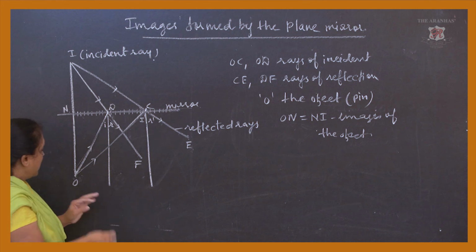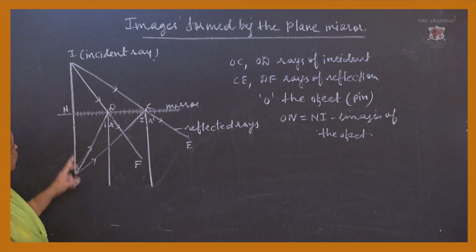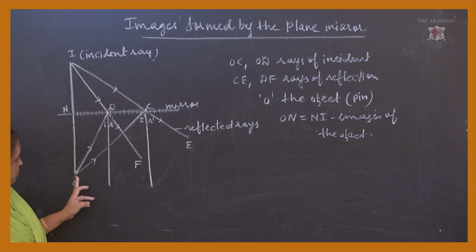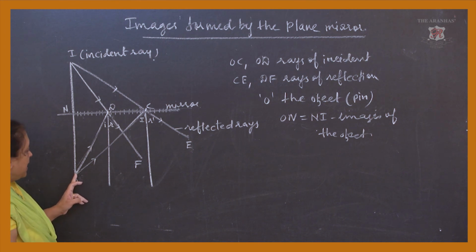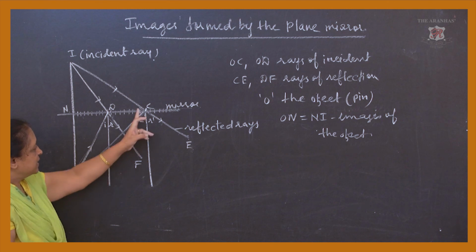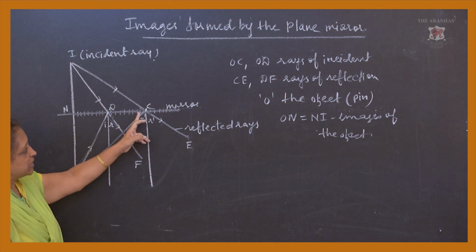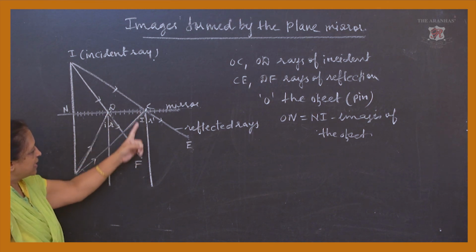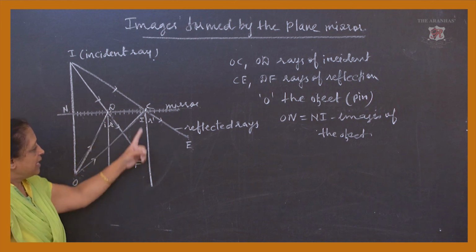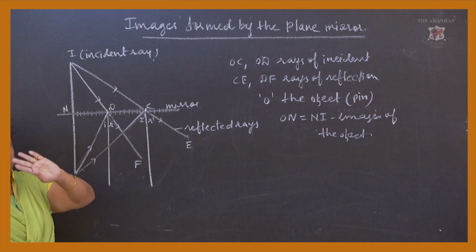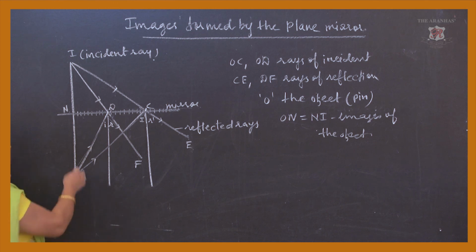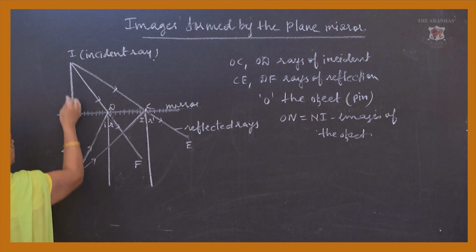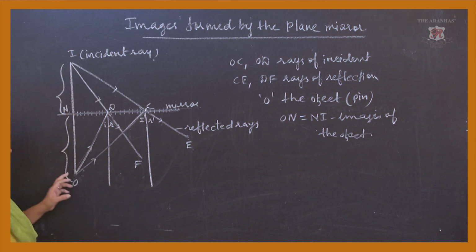You will find there are two ends. Point O is with the rays of incidence, that is OD and OC. And then here the rays are getting reflected, that is DF and CE. And as an effect of it, we are getting the part of the images in this manner.